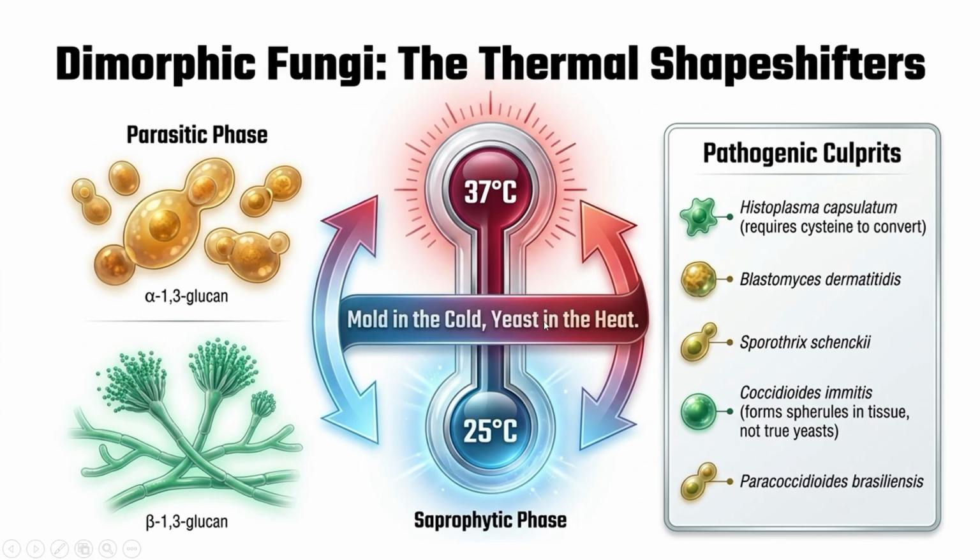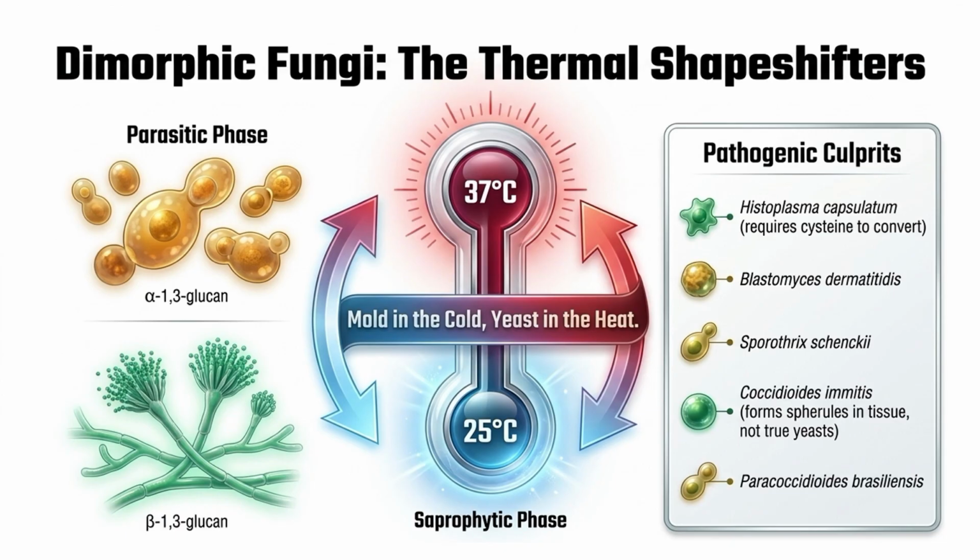Important examples include Histoplasma capsulatum, Blastomyces dermatitidis, Paracoccidioides brasiliensis, and Sporothrix schenckii. The exception is Coccidioides immitis, which forms spherules in tissues instead of true yeast cells.